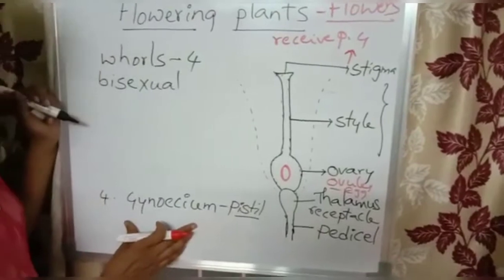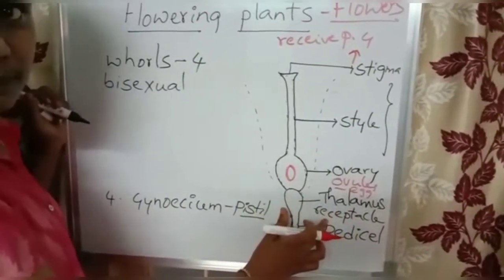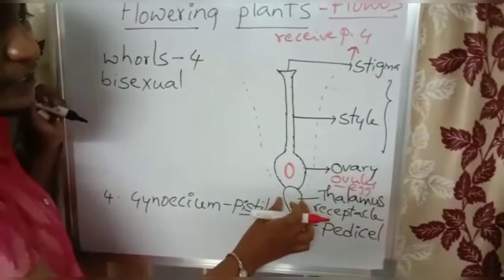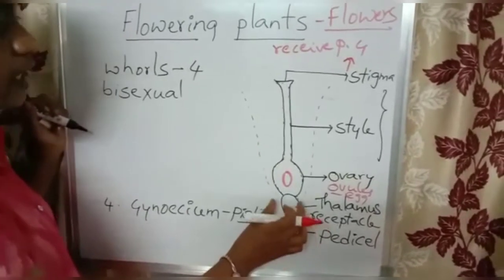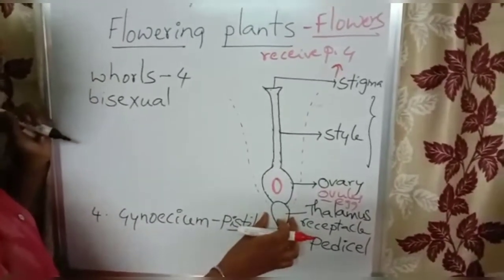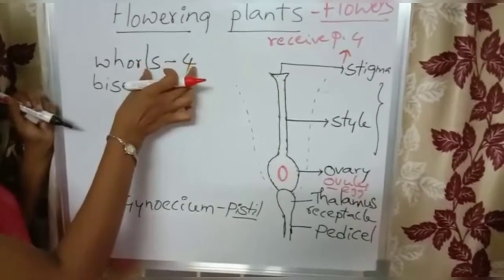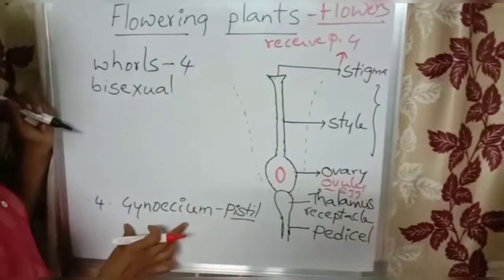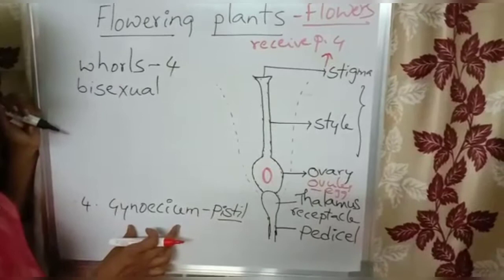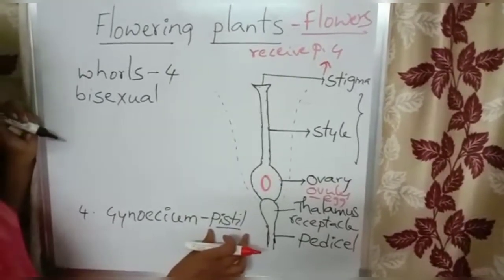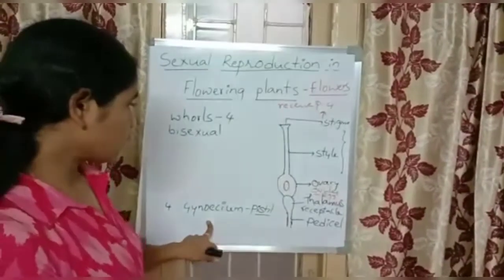Okay, so this is the innermost whorl present on the thalamus. Thalamus is also called receptacle. What is the condensed shoot of the flower? Thalamus is the condensed part. How many whorls are present on the thalamus in a bisexual flower or a typical flower? 4 whorls. What is the innermost whorl of the flower? Gynoecium or pistil, which is the female reproductive part of the flower. Okay, so that is the 4th whorl.